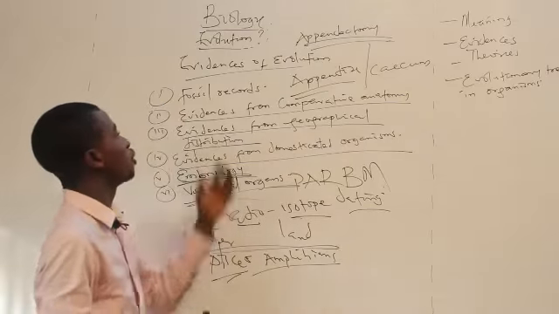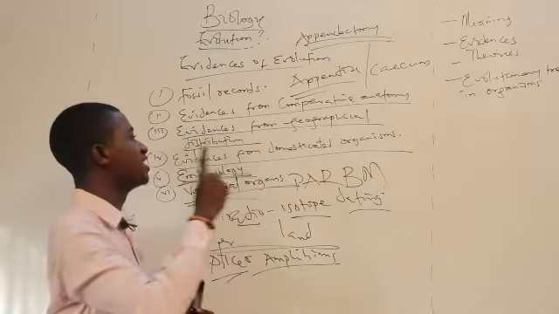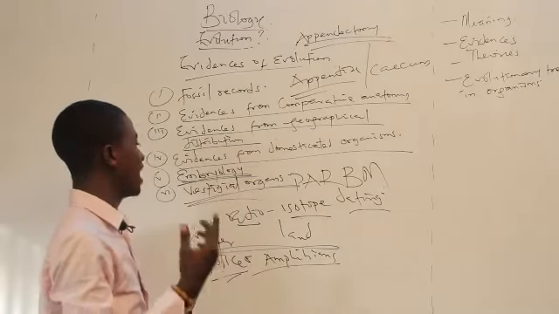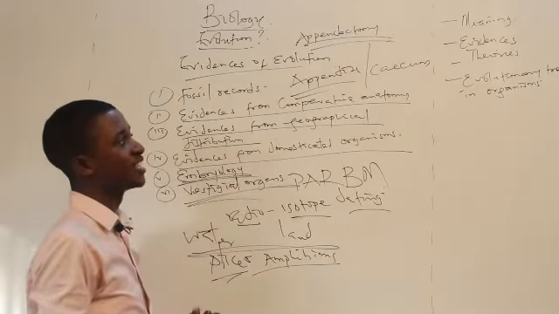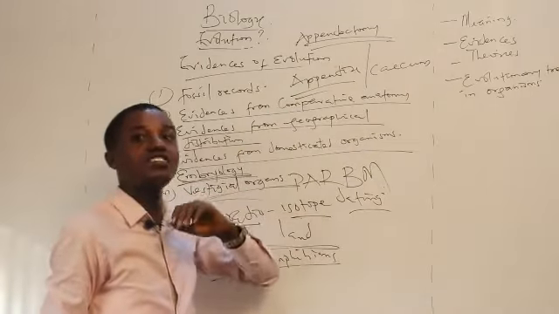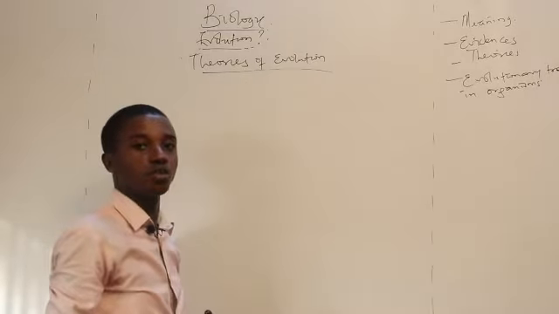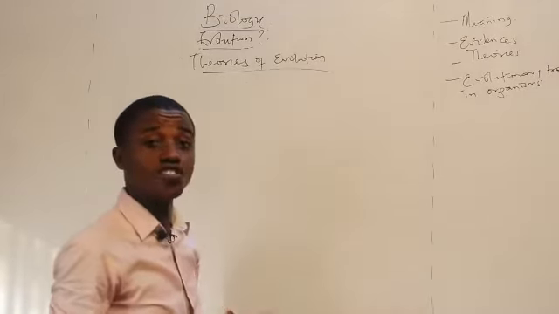So the evidences of evolution are fossil record, evidence from comparative anatomy, evidence from geographical distribution, from domesticated organisms, embryology, and vestigial organs. So now we'll be looking at the theories of evolution. There are basically two theories of evolution.